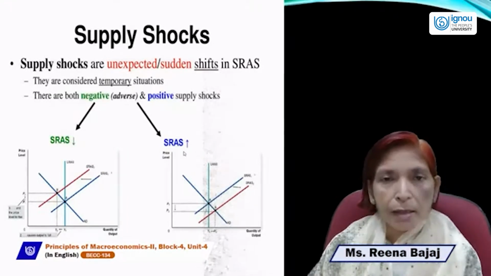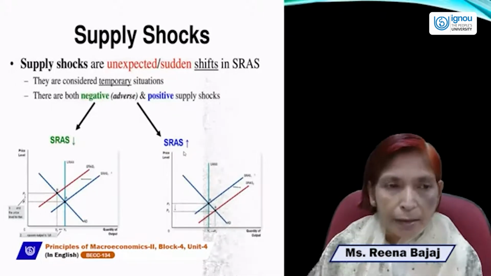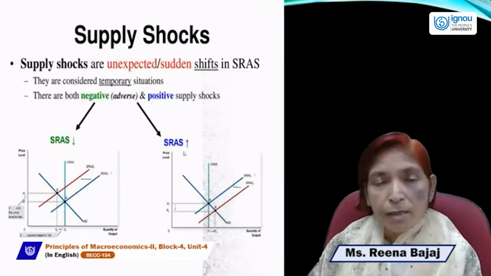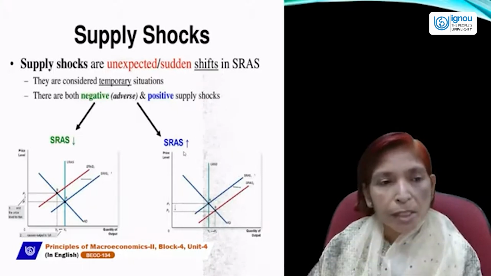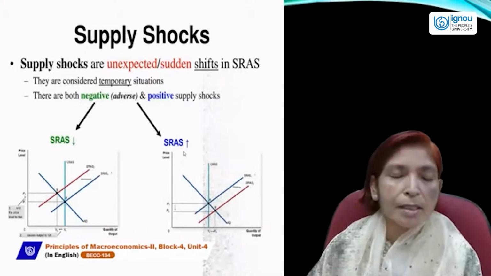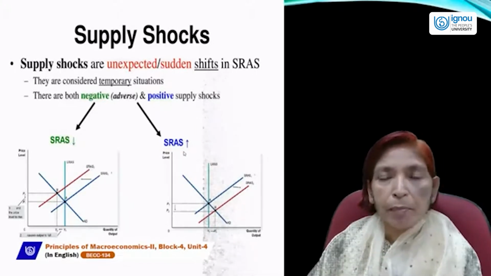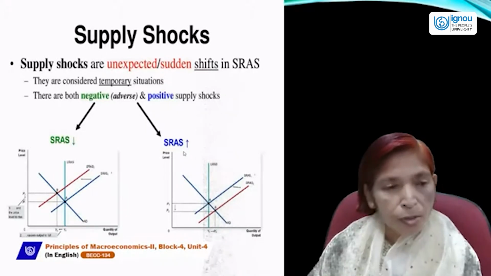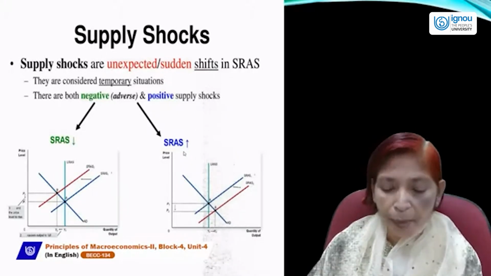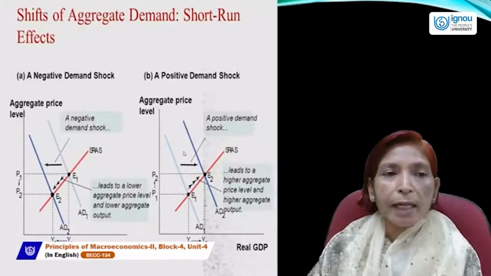So all things are related with aggregate demand and aggregate supply. That's why this topic is very important and you must know what aggregate supply shocks and aggregate demand shocks are, and how they affect equilibrium price level and GDP level. So this was the case of supply shocks. Now next is shift of aggregate demand.